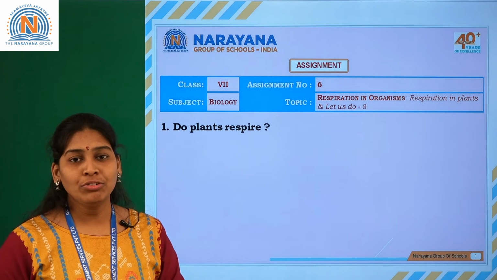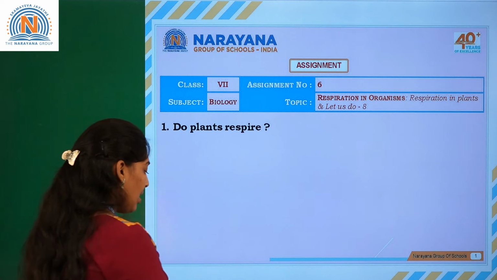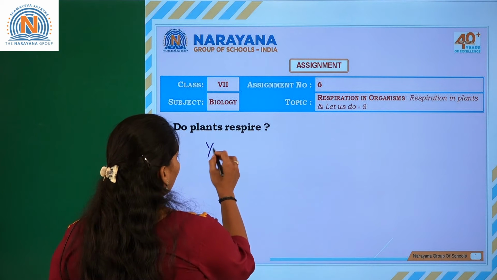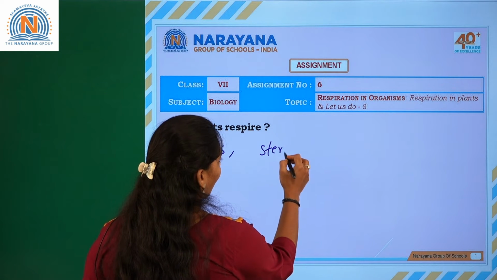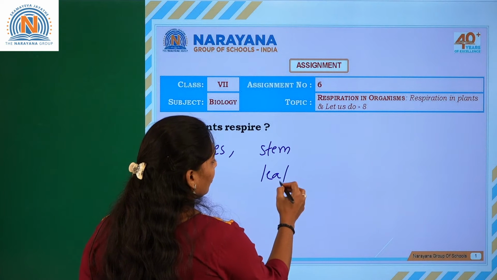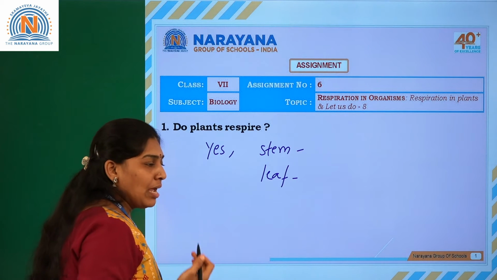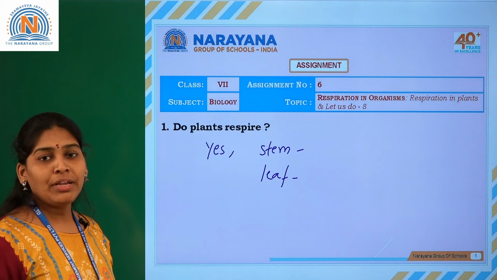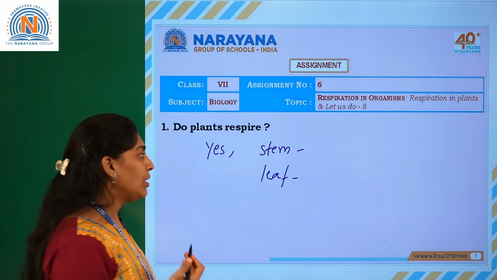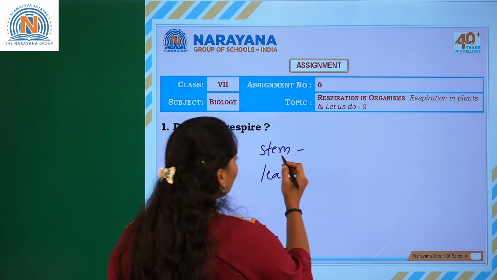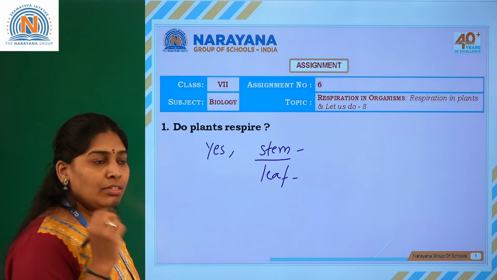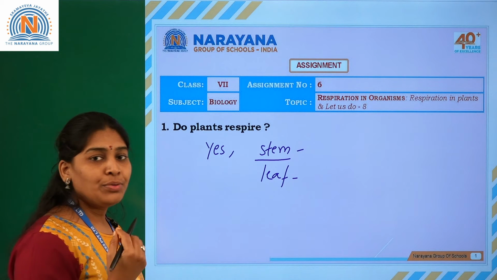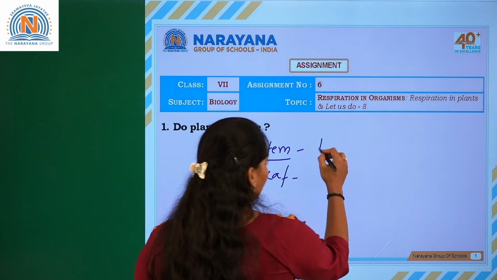Definitely, plants also respire. So let us write the answer. Yes, plants respire through the stem itself and the leaf. Some plants can also respire through the roots, which we call mangrove plants. Through the stem, how are they able to respire? There are small pores which we call lenticels.